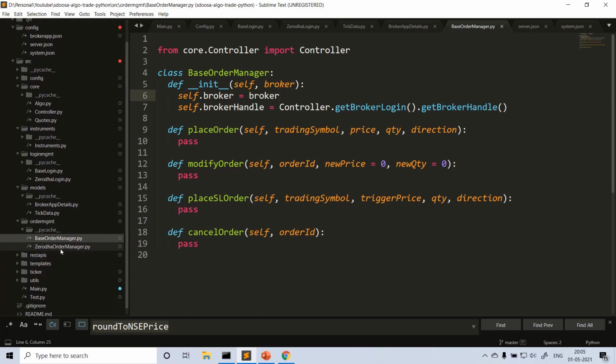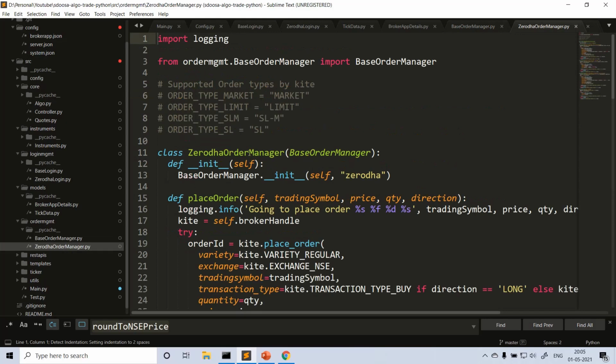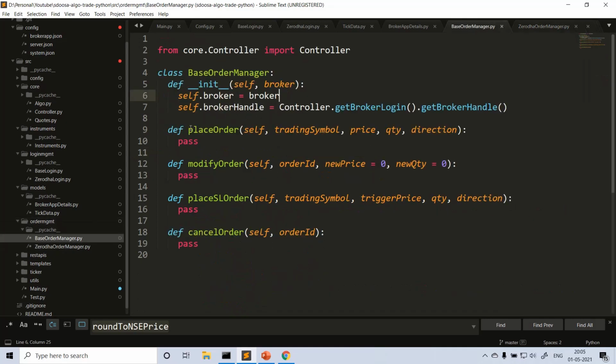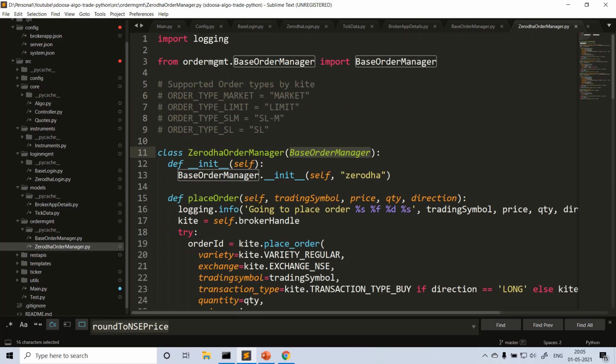Here, if you say Zerodha order manager, in this case, you can have Fyers order manager in future. So what does this Zerodha order manager have? Here what I'm doing is I'm just deriving it from base order manager, right? So what are the things I declared here? Okay, these are the common functions. So the implementation goes broker specific, correct? I just imported this base order manager and am creating this Zerodha order manager class, a derived class from the super class base order manager.